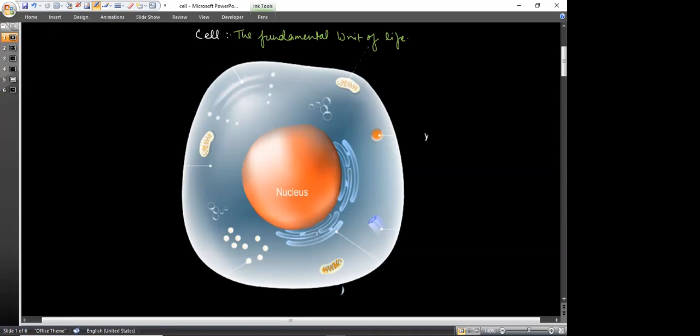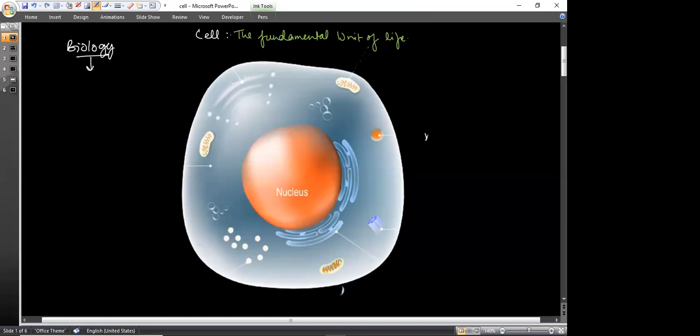Actually, why we are studying this chapter first of all is that the cell is the basic fundamental unit of life, and of all living organisms. In biology, we usually study living organisms. That means biology is the science that deals with life. All living organisms, whether plants or animals, are made up of cells. They are constituted of cells. We can say that if we consider an organism that is living, it must be made up of cells.